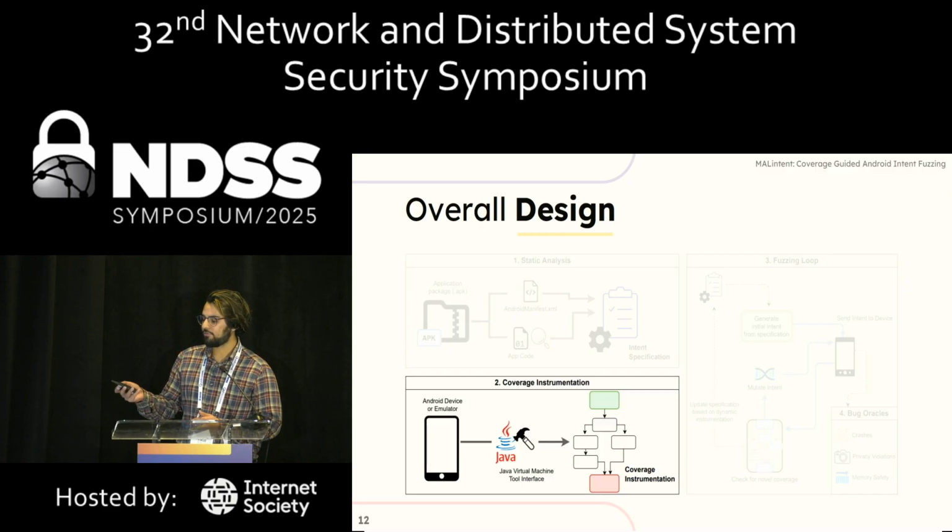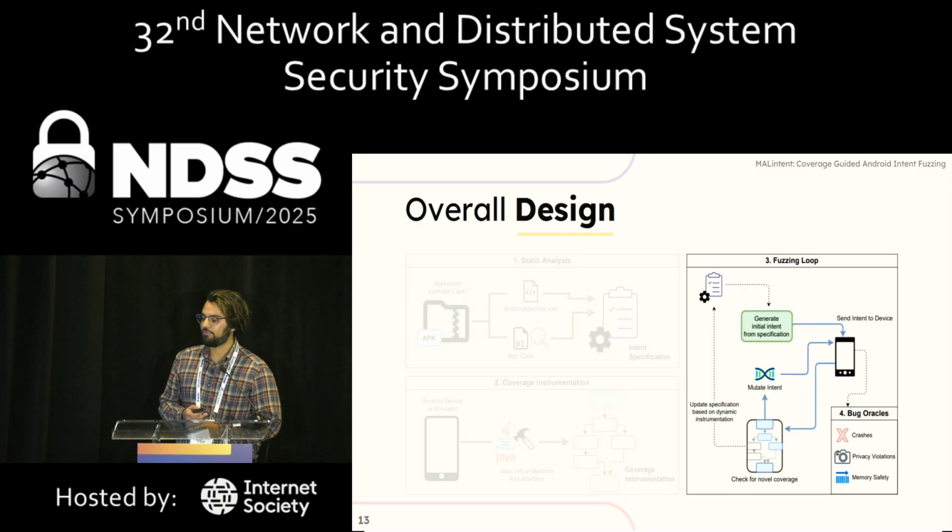For now, let's assume that we've been able to instrument the app for coverage. So after that, we start our actual fuzzing loop. We take that initial intent specification, that JSON blob we saw. We use it to generate intents, we send them to the device, and mutate and explore deeper and deeper behaviors. It's like a traditional fuzzing loop. The key thing is MALintent has a couple of different bug oracles that it's looking for when it does this fuzzing. So crashes, those are kind of obvious.